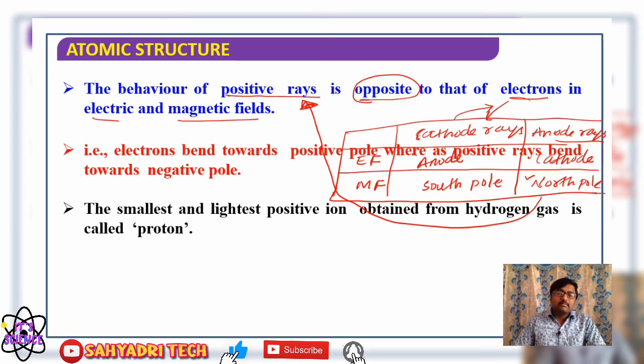It is the proton. When a discharge tube is filled with hydrogen gas, we are going to get the smallest and lightest positive ion, the smallest till date. The smallest and lightest positive ion obtained is the proton.